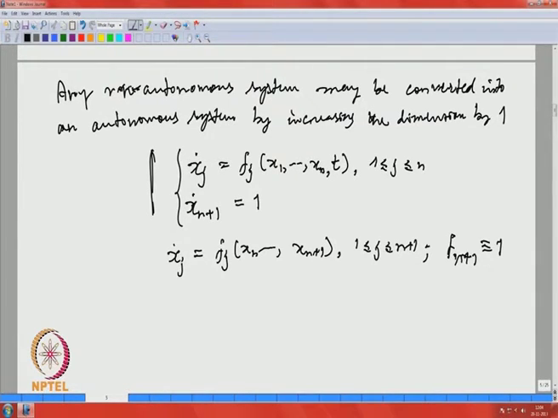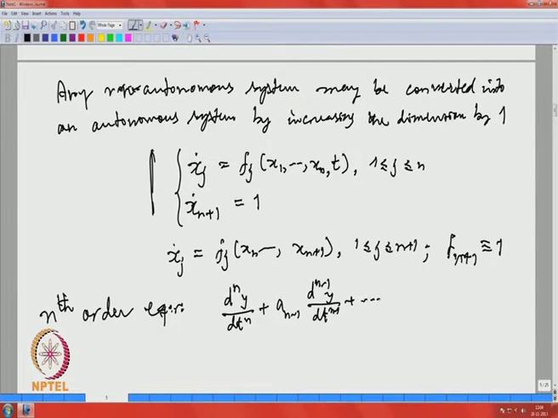And one more thing I would like to mention at this stage. If you have an nth order equation, so this also we have already learned, of the form d n y by d t n plus a n minus 1 and so on, plus a 0 y equal to 0, for example, where these coefficients a n minus 1, a n minus 2, a 0 can be functions of y and its derivatives up to the n minus 1 order.